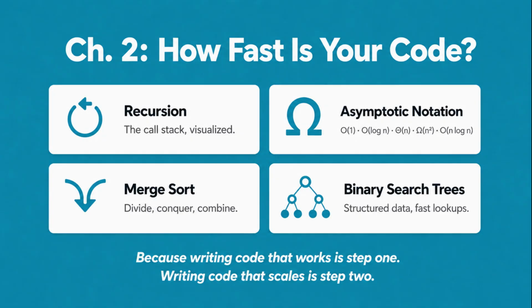Chapter 2 goes deep on algorithms. You'll learn recursion, understand how the call stack works, and discover asymptotic notation, the way engineers measure how efficient their code really is. Big O, big omega, big theta. Bubble sort versus merge sort. This is how professionals think about code.